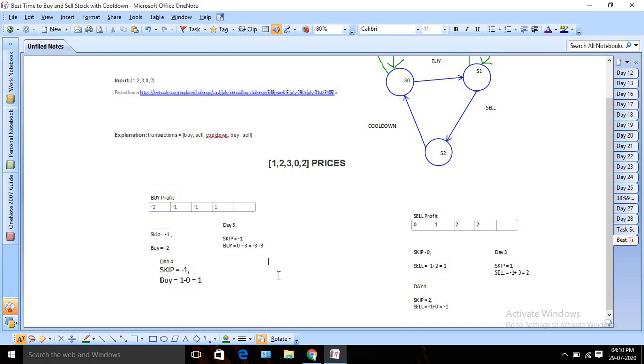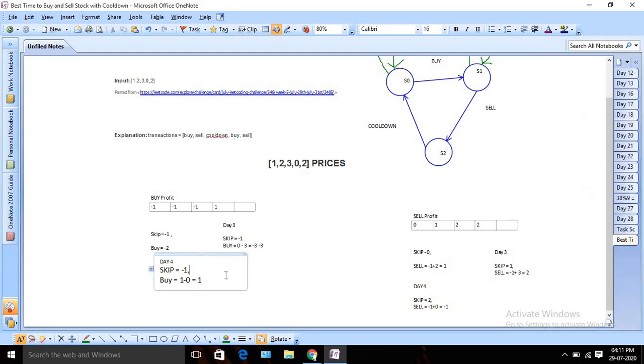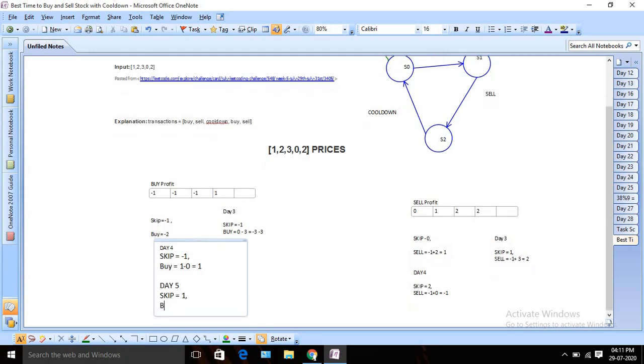Now I am going to calculate it for day 5. Okay, let's calculate it for day 5 for buy profit. So what will it be? If I skip, my value will remain 1. And if I buy today, what will my value be? Before 2 days, my sale profit was 2, right? So I had 2 in my account as profit, and I am going to buy at today's price, which is 2. So it will be 2 minus 2. It will be 0. So what is more profitable? I should skip it, right? So my buy profit will remain 1.